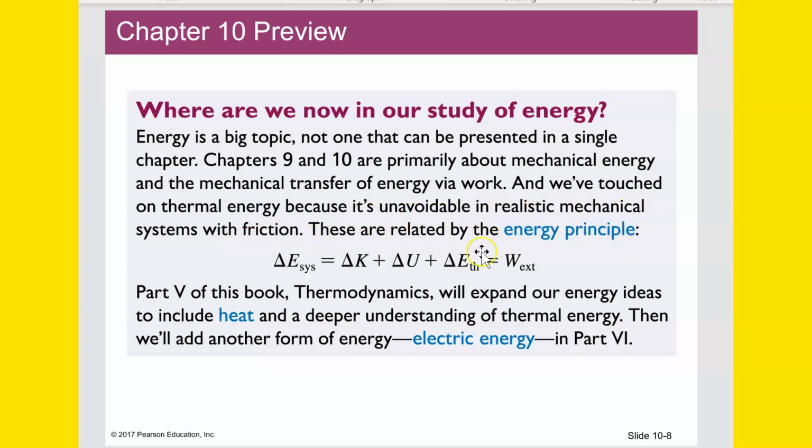These are related by the energy principle, and here it is. The change in energy of the system is equal to the change in kinetic plus the change in potential plus the change in thermal. And all of that change is going to occur due to, and is equivalent to, the amount of work done on that system by external forces. Part 5 of this book, Thermodynamics, which we won't get to, but ponder it, will expand our energy ideas to include heat and a deeper understanding of thermal energy. Then we'll add another form of energy, electrical energy, in part 6, which again is saved for further physics classes.